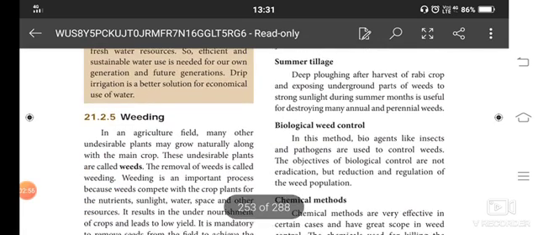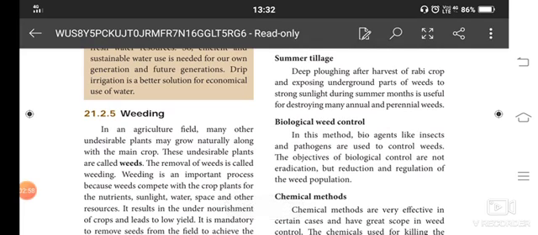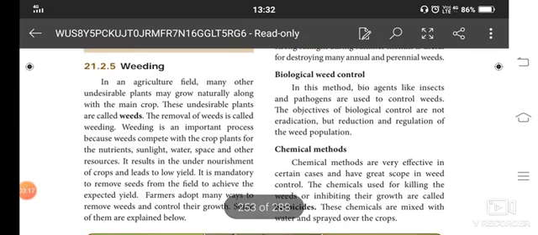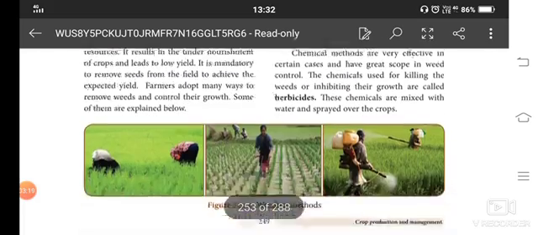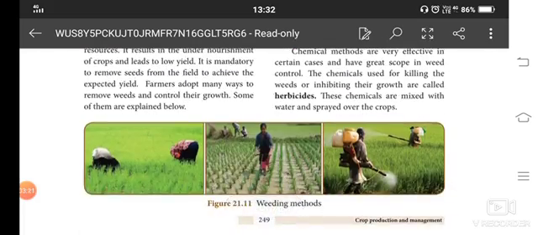Weeding: unwanted plants that grow among the crops are called weeds. Removing them is an important process, because when weeds grow, they do not allow the particular crop to grow. The nutrients will be stolen by these weed plants. So we need to remove these plants at regular intervals of time. In Tamil we say kalai edukkaradu.